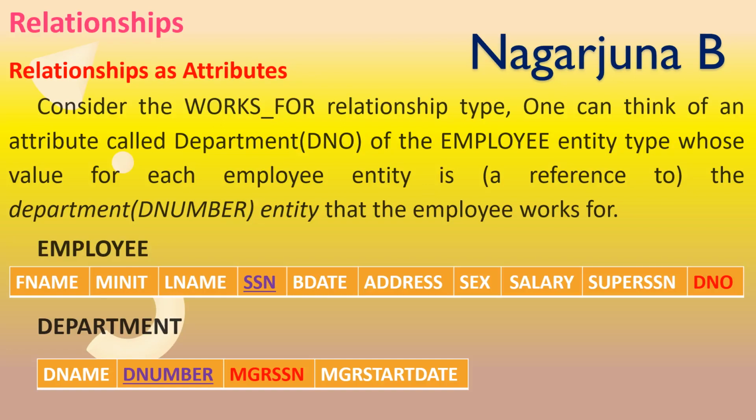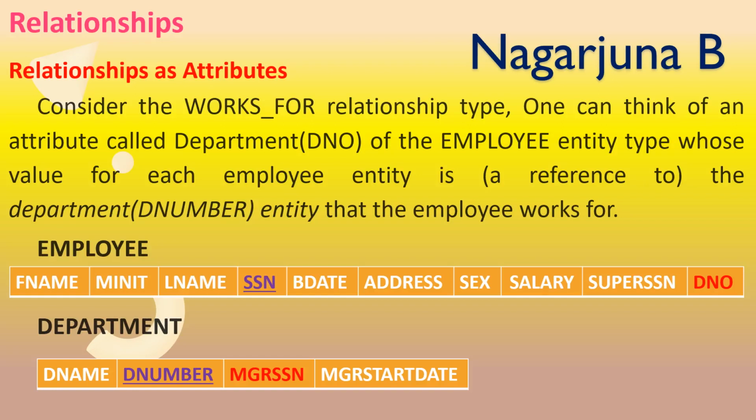When the primary key attribute of one entity is taken in another entity, it is considered a foreign key. For example, here D number of the department entity has been taken as DNO in the employee entity.